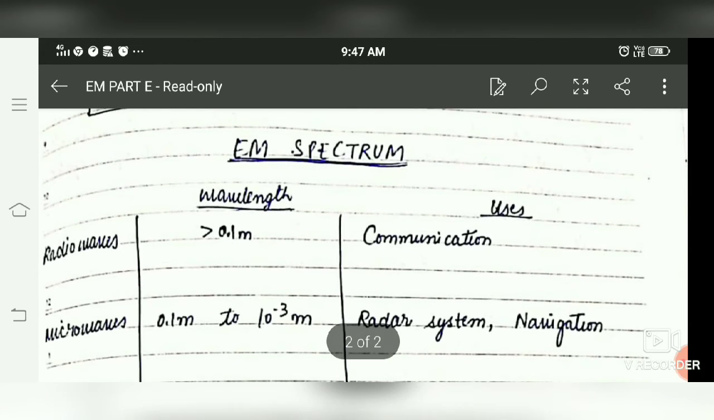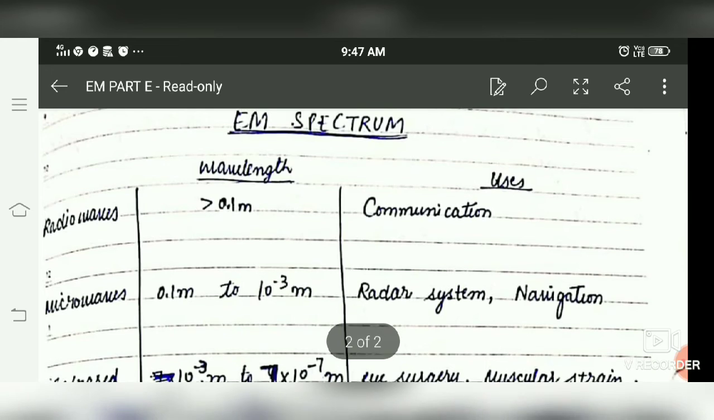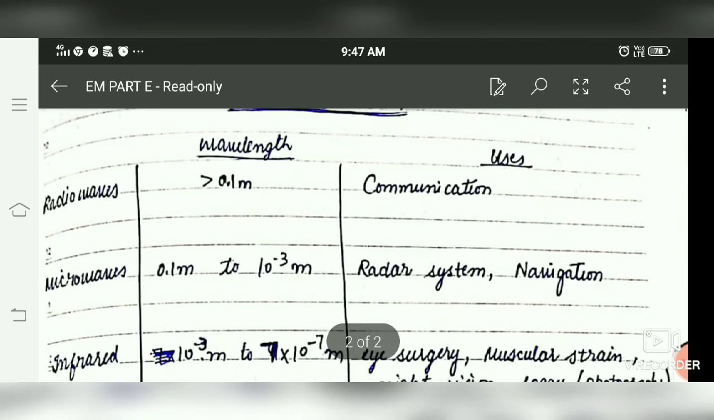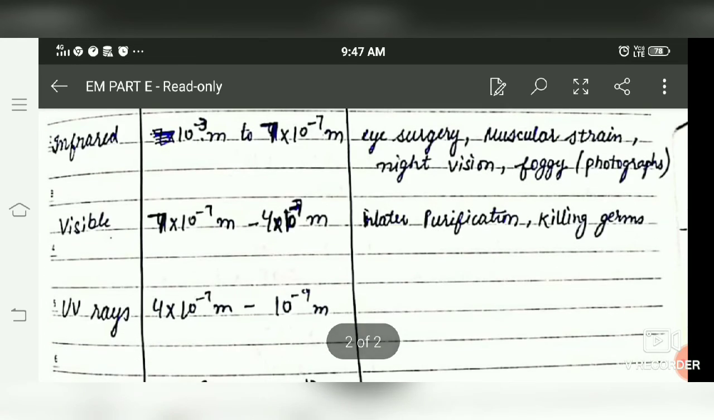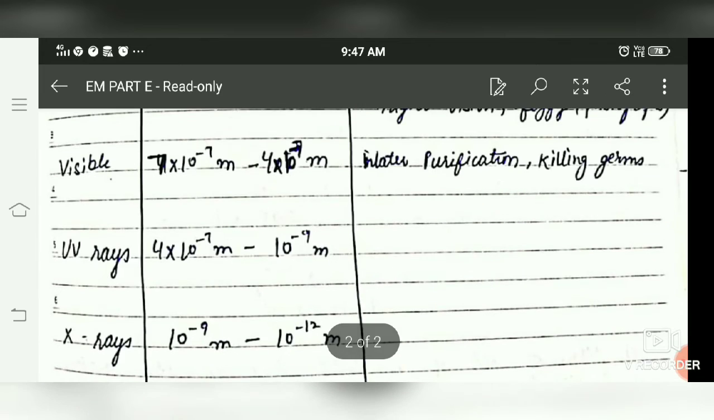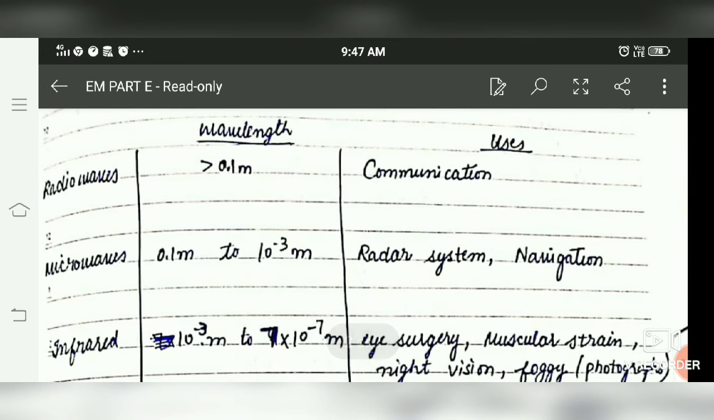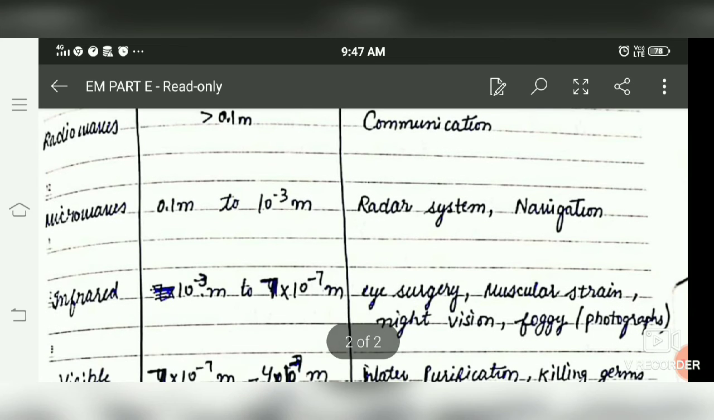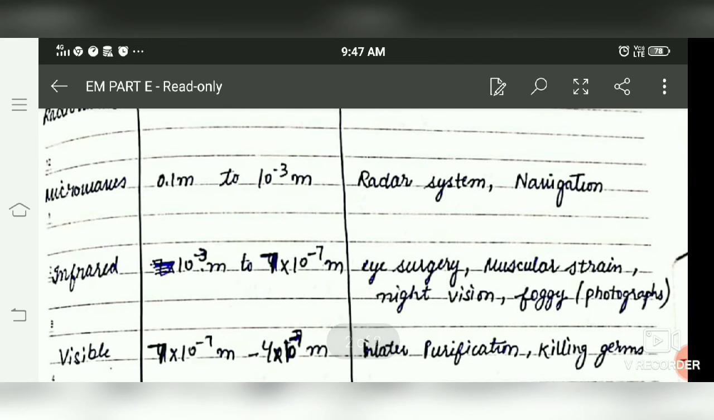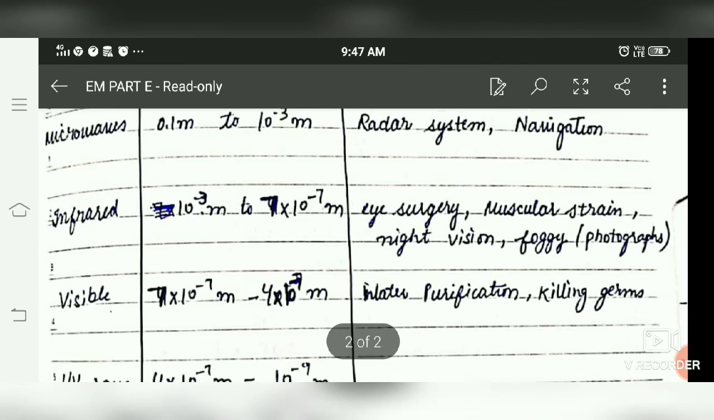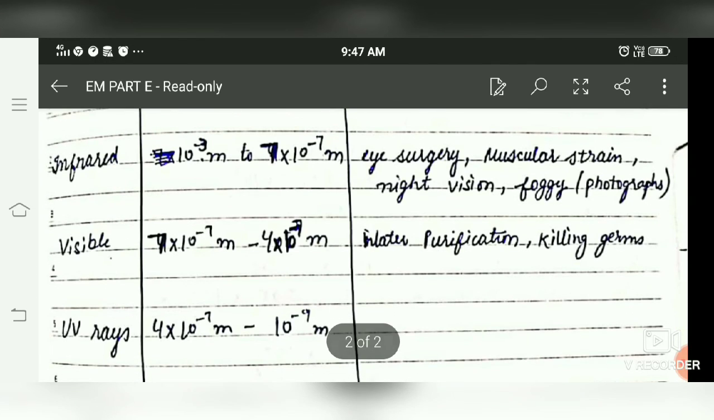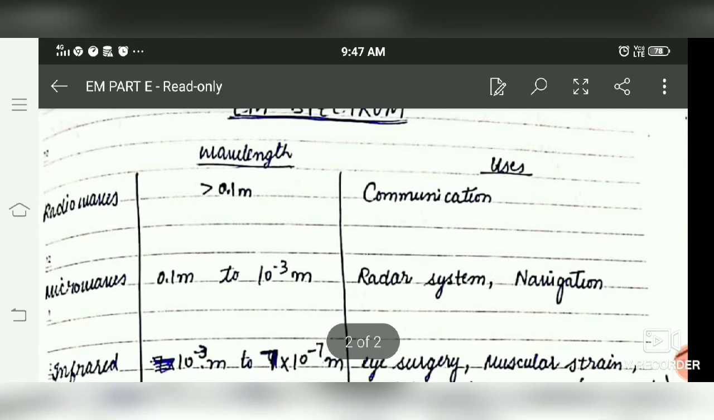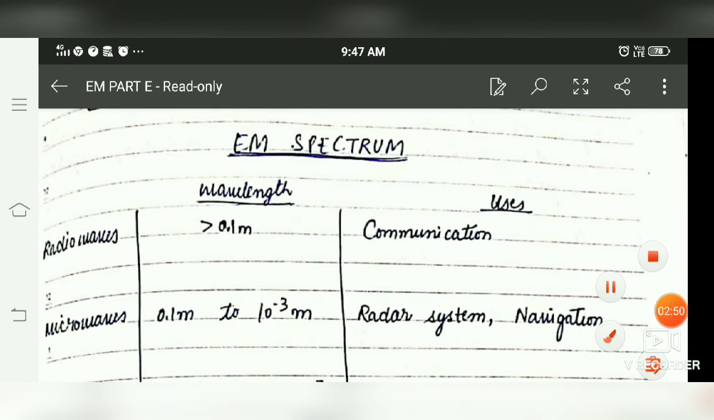Next we have the EM spectrum. The EM spectrum actually consists of various types of waves like radio wave, microwave, infrared ray, visible ray, UV, X-ray and gamma rays. They have particular values of wavelength and frequency, and they have uses also: radio wave is used for communication, microwave for radar and navigation systems, infrared ray for eye surgery, muscular strain, night vision, foggy photography, and UV for water purification and killing germs. So these are the uses of the different electromagnetic